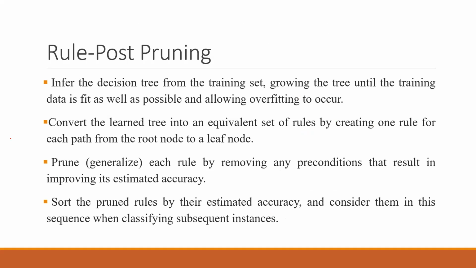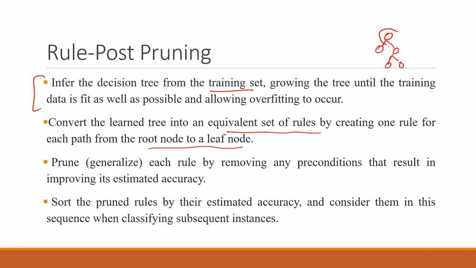So let's see what's written here. Infer the decision tree from the training set. So you want to make a decision tree out of the training set, growing the tree until the training data is fit as well as possible and allowing overfitting to occur. So allow the tree to fully grow and also allow the overfitting to occur. But after this point, you will convert this learned tree into an equivalent set of rules. So you will make rules by creating one rule for each path from the root node to the leaf node. So you can say that this is a tree, right?